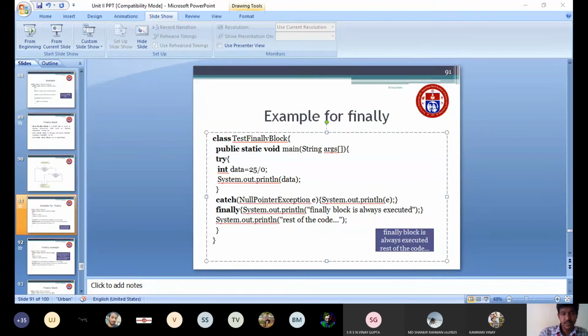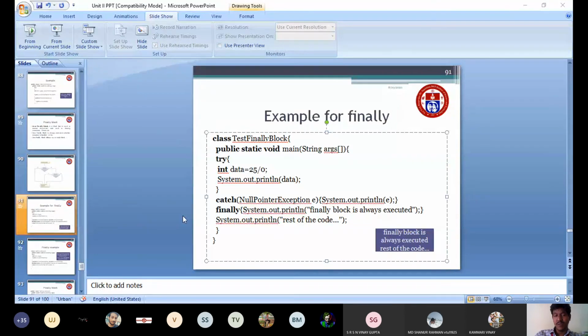Arithmetic exception, yes. Have I written the code for arithmetic exception here? No, sir. So I am not handling the arithmetic exception here, so an error will be shown. Then the finally block will also be executed: "finally block is always executed." Then the rest of the code.